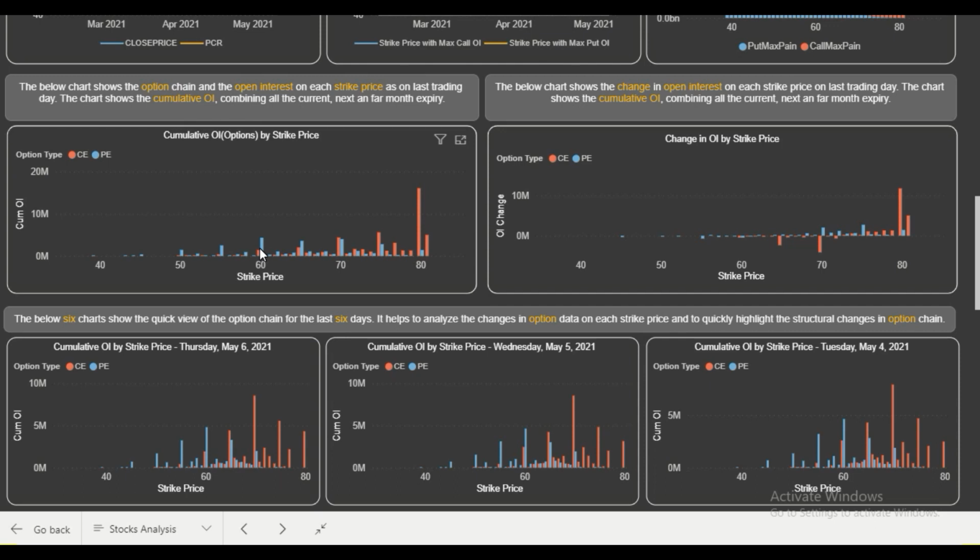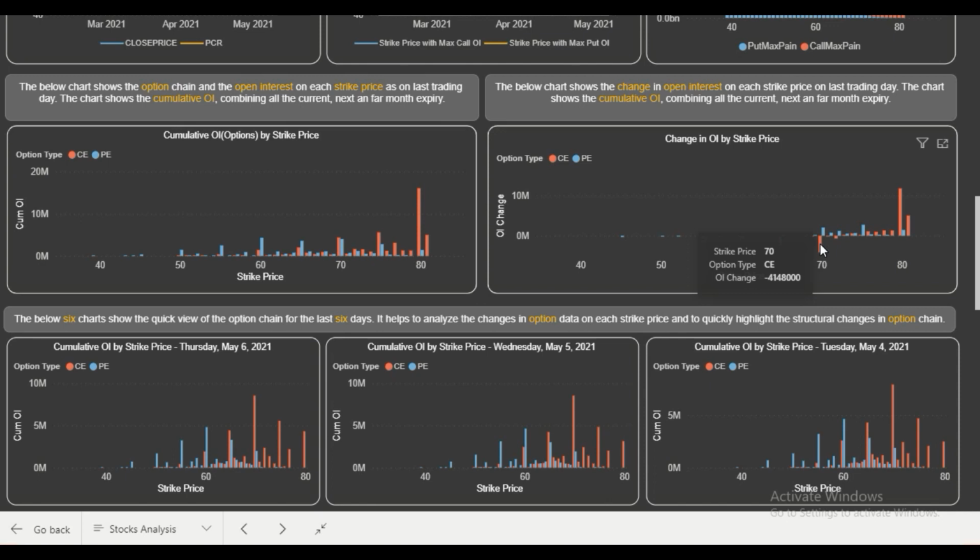Since there have been only a few days in this particular expiry, you can see that put writing is at the 60 level, and at 70 also we now see significant put writing as compared to call writing. On the last trading day you can see there has been call unwinding at 70. It means there has been a significant jump in price along with call unwinding at 70, because the stock rallied almost 10% or 11% last Friday.